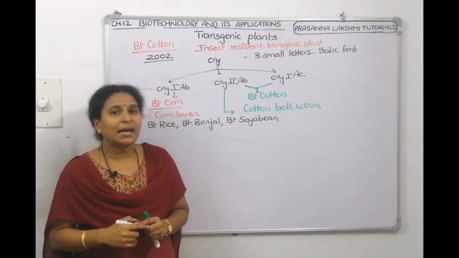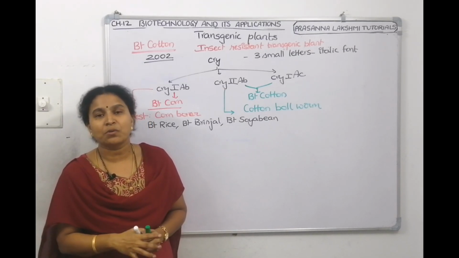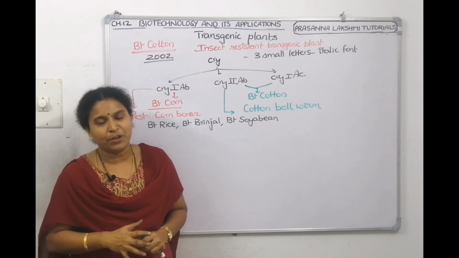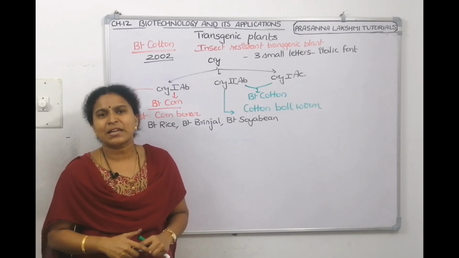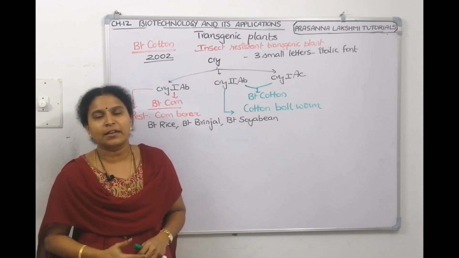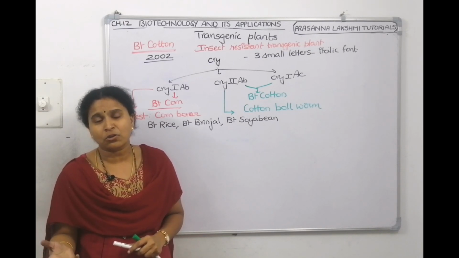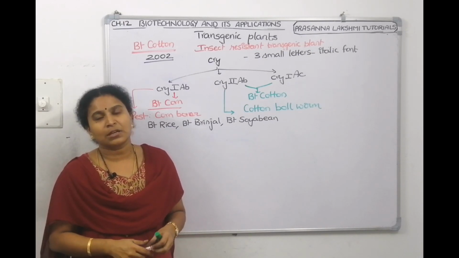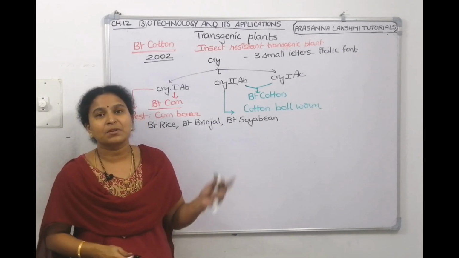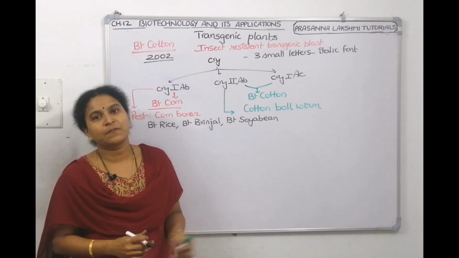Now, Indian government has given permission to the farmers that you can use Bt cotton since it is beneficial. You need not buy pesticides to kill the pests, insecticides to kill the insects. You are not damaging the environment also. You are not wasting your money also. The government has given permission to the farmers because it has been proved a successful crop.